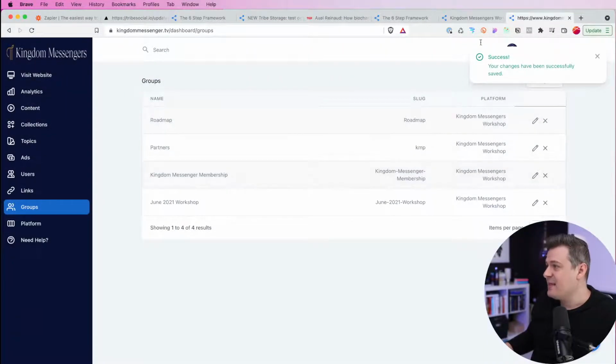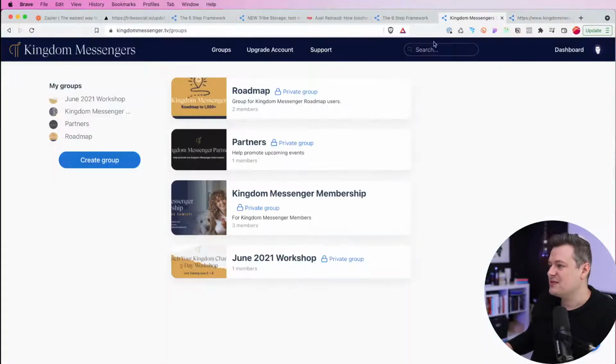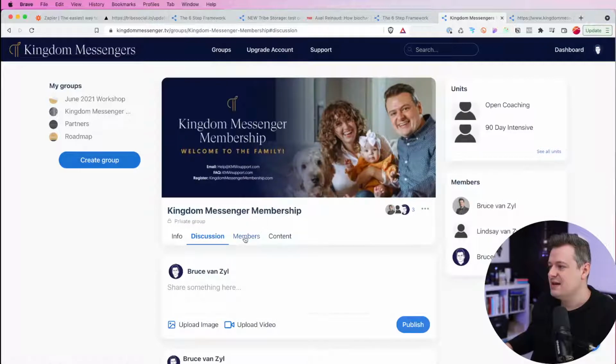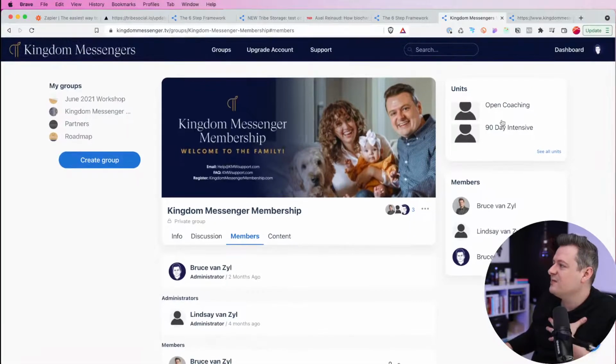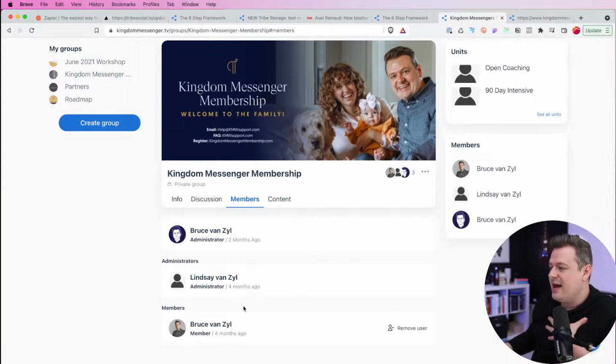Then I can jump back over to the site here. And if I click into this and go to members, you'll see that I'm set as an admin. Here I'm an administrator. That's my Bruce icon there. And there's another Bruce here who's just a member, a different account. And now I have the option to also remove that user.